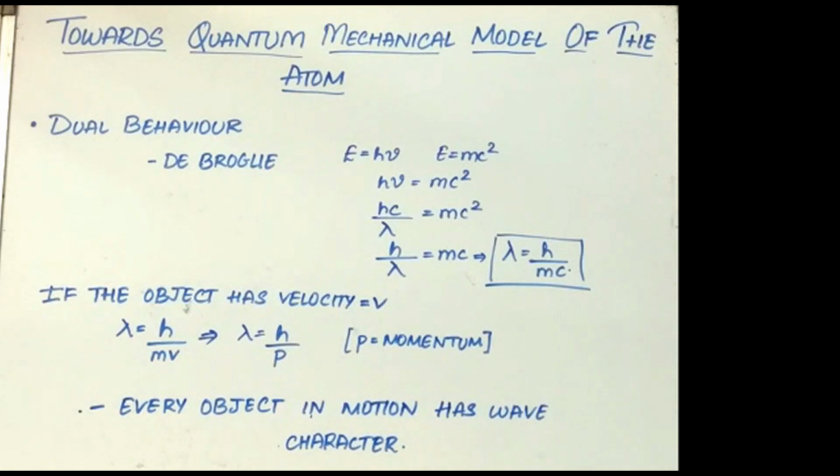The wavelengths associated with ordinary objects are so short because of their large masses that their wave properties cannot be detected. Wavelength associated with electrons and other subatomic particles with very small mass can be detected experimentally. When the electron strikes a screen coated with zinc sulfide, it produces a spot of light called a scintillation. One electron produces one scintillation point. To produce a single scintillation point, the electron must strike the screen in a localized manner as a particle and not spread as a wave. This experiment confirmed the particle nature, whereas the previous diffraction experiment confirmed the wave nature.